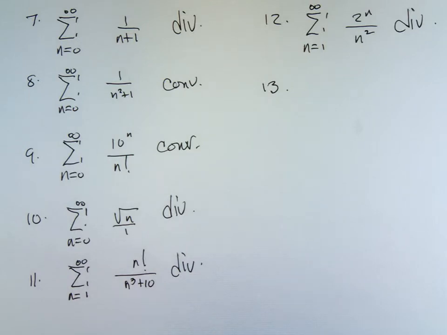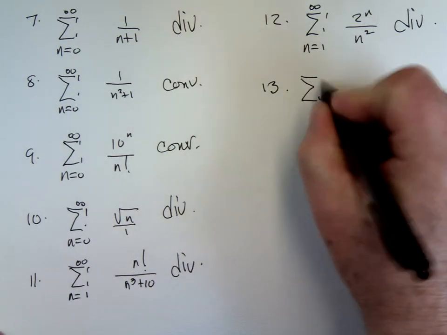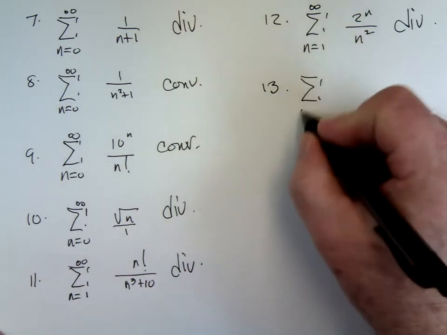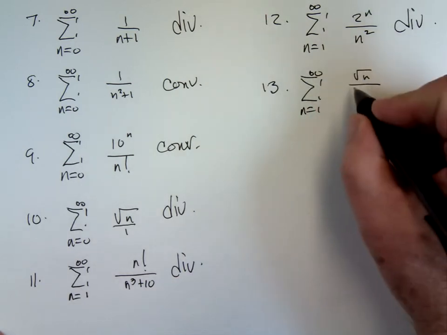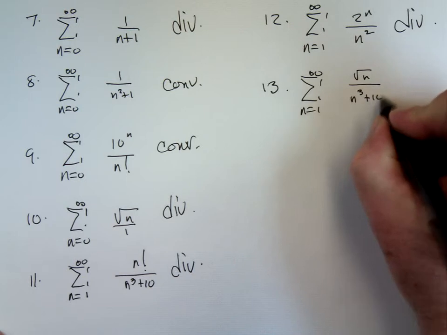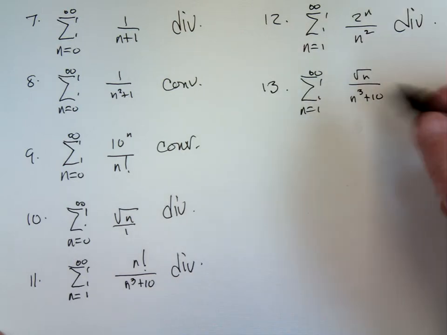13. The sum from n equals 1 to infinity of 1 over the square root of n cubed plus 10. The difference in degrees is 3 minus a half, 2.5. Good enough to cause it to converge.